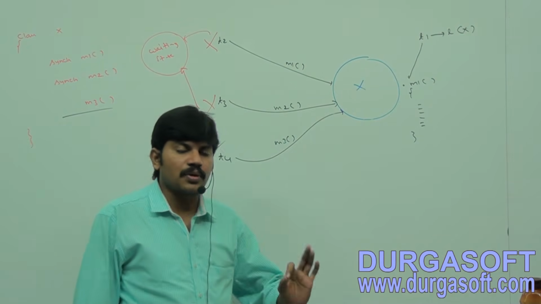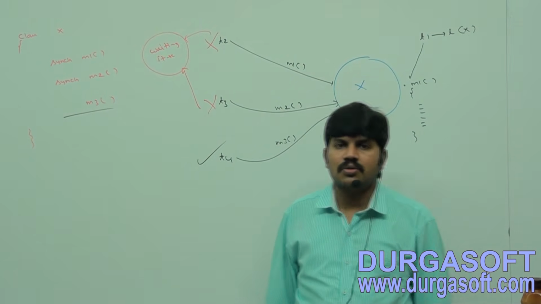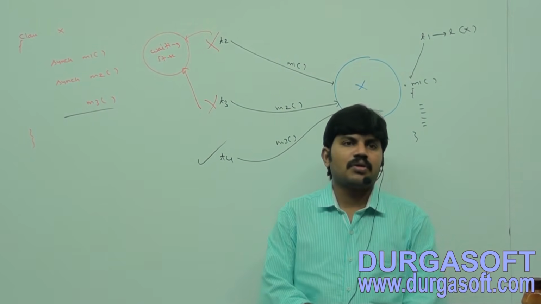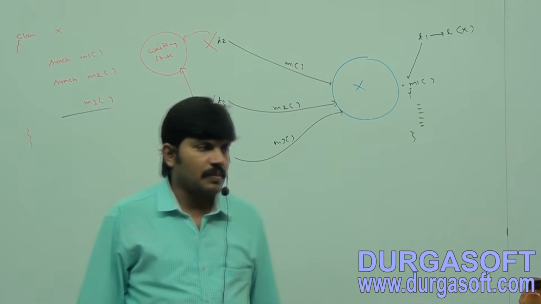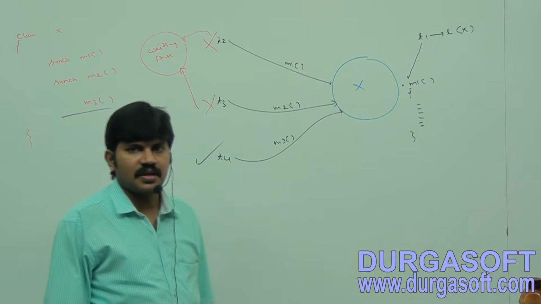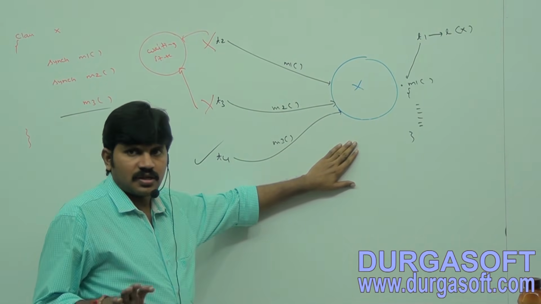But the remaining threads are allowed to execute non-synchronized methods simultaneously. Is it clear for all of you?